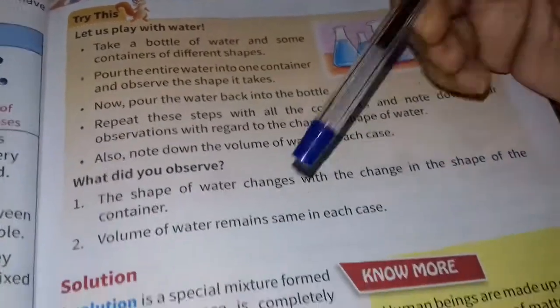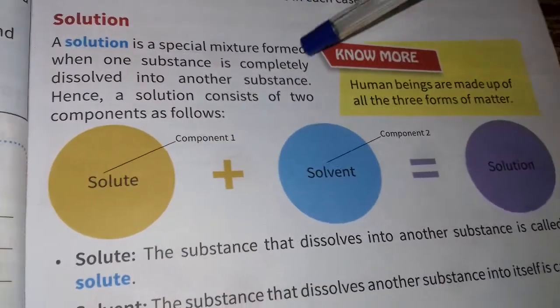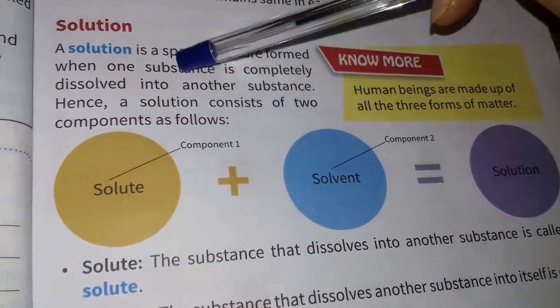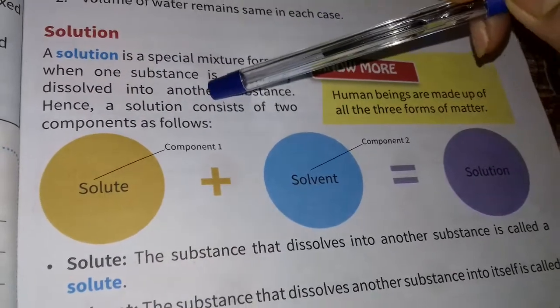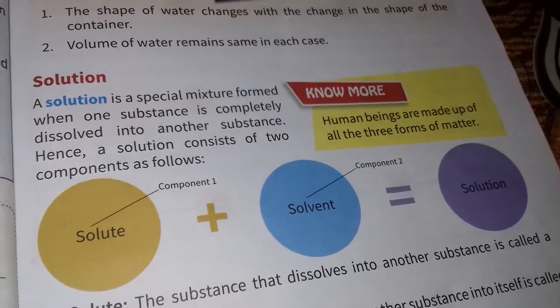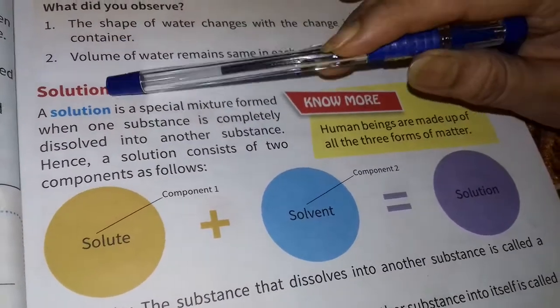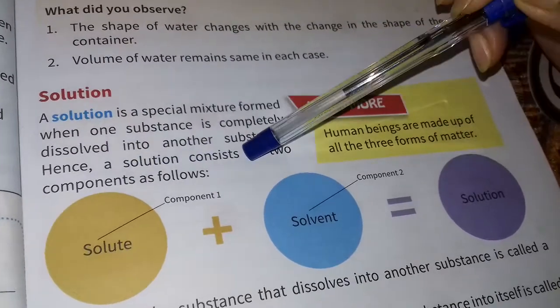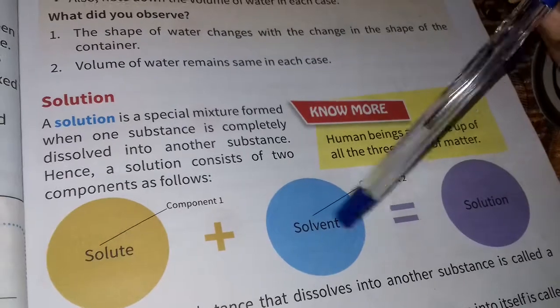Now, I am telling you about solution. A solution is a special mixture formed when one substance is completely dissolved into another. Hence, a solution consists of two components, solute and solvent.